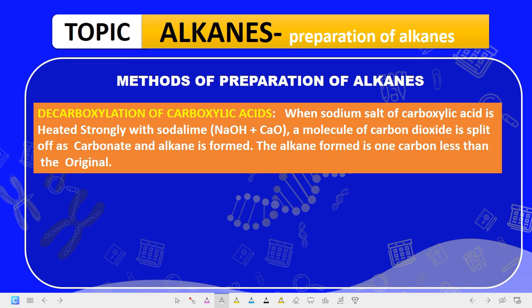The next one is decarboxylation of carboxylic acid. When the sodium salt of carboxylic acid is heated strongly with soda lime, the sodium salt of carboxylic acid is something like this.